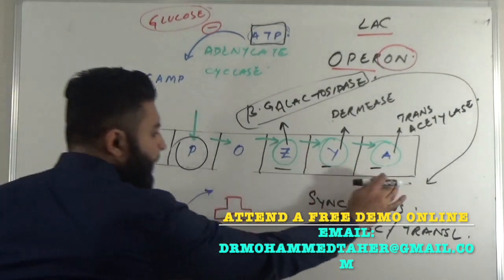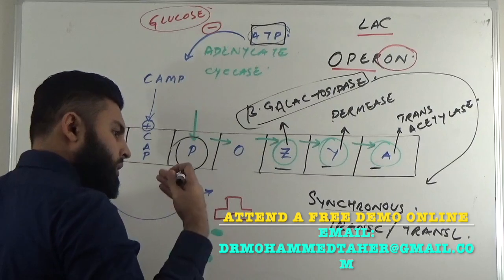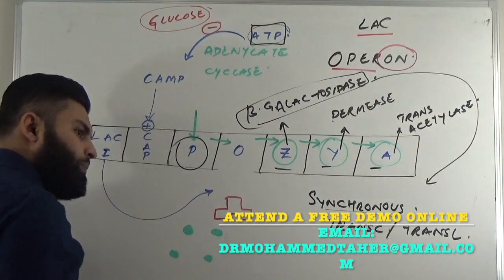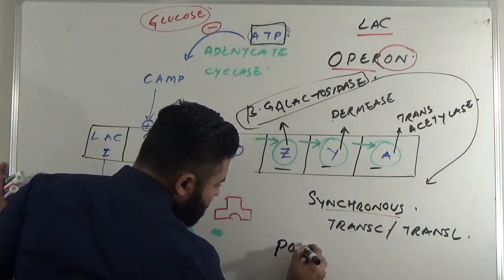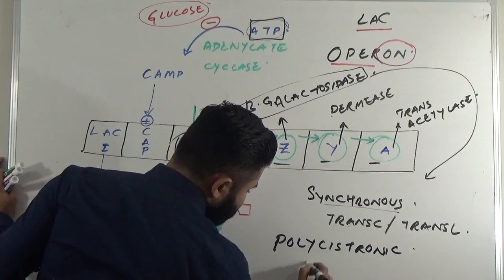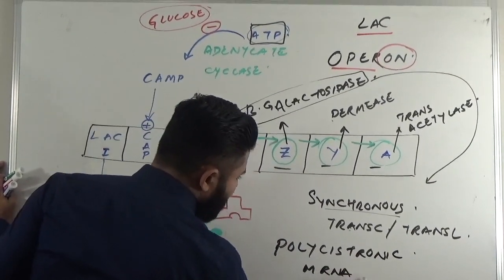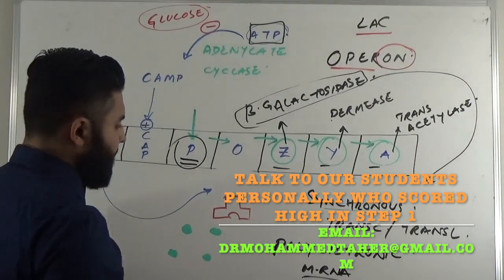Such an mRNA, which has more than one gene, synthesizing more than one protein by a single promoter, is a polycistronic mRNA. Poly means more than one. In eukaryotes, it's rare to find a polycistronic mRNA.